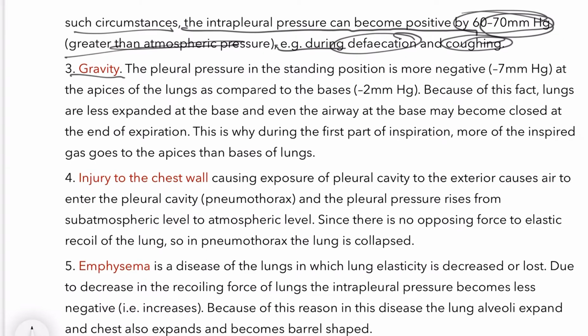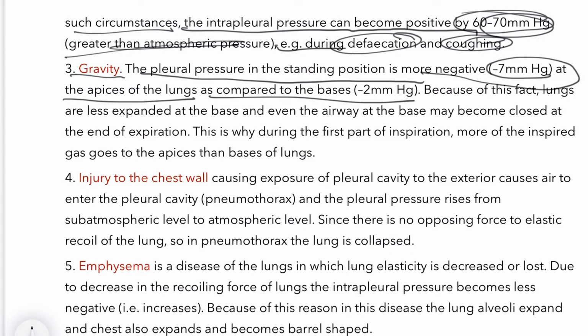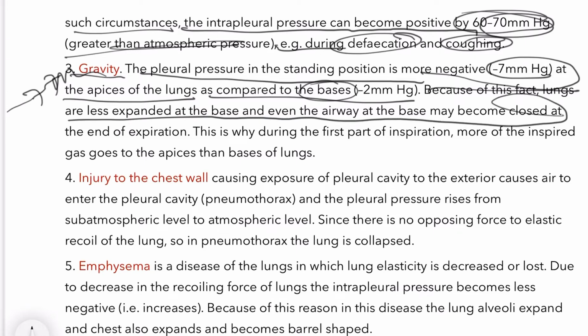Now gravity. The pleural pressure in the standing position is more negative, minus 7 mm Hg at the apices of the lung, as compared to the bases, where it is minus 2 mm Hg. Because of this fact, lungs are less expanded at the base. Even the airways at the base may become closed at the end of expiration, so the base of the lungs does not expand.